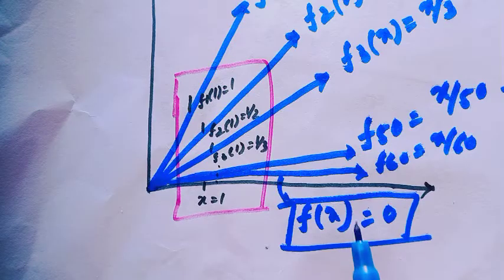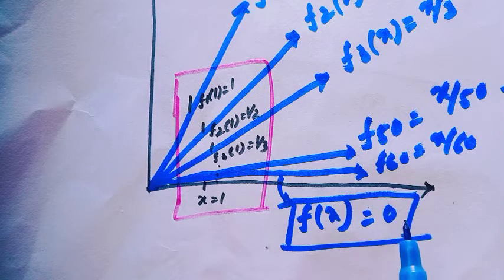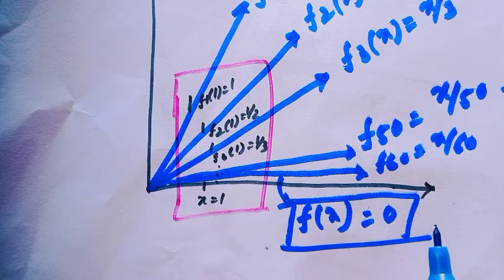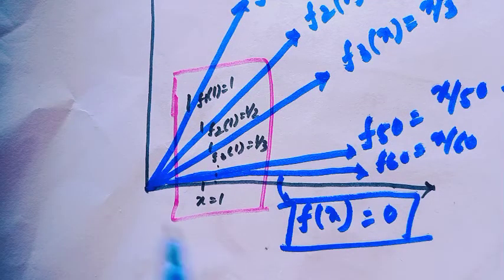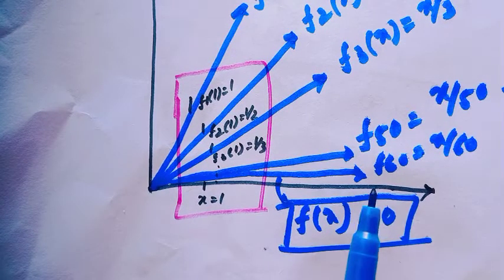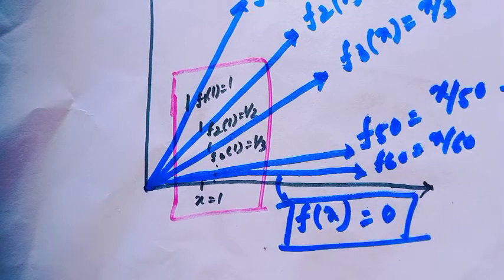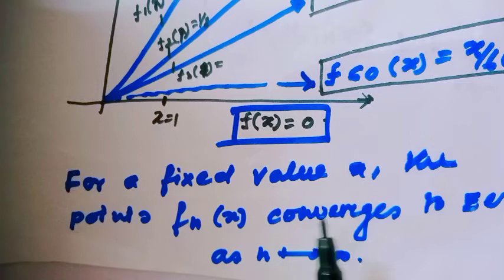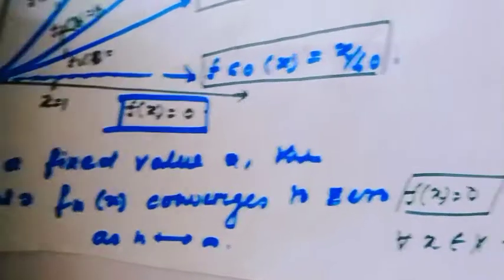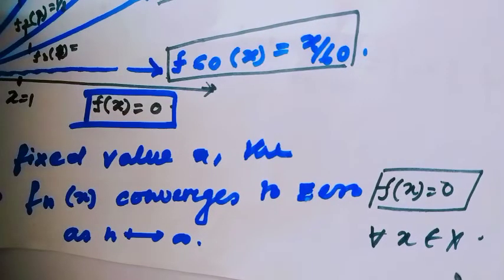Similarly, if we fix x equal to 3, then at this point, this sequence of function also tends to 0. And at all points here, the sequence of function tends to 0. Here, for a fixed value of x, fn(x) converges to the zero function f(x) equal to 0 for all x belongs to X.